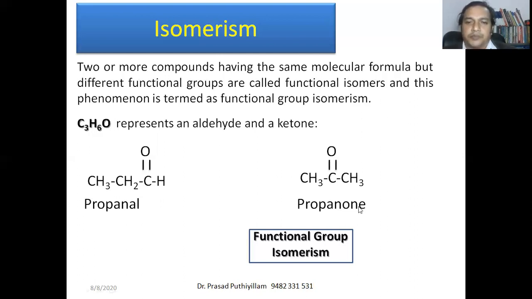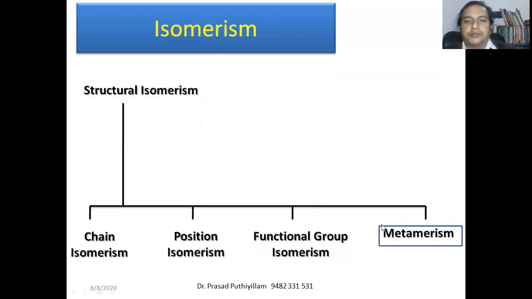This is a ketonic functional group; therefore it is propanone. We already discussed the difference between aldehyde and ketone. Aldehyde has C double bond O, but one of the carbon's vacancies is satisfied by hydrogen, whereas in ketone both vacancies other than C double bond O are satisfied by alkyl groups. So propanal and propanone are functional isomers. The last category is metamerism.